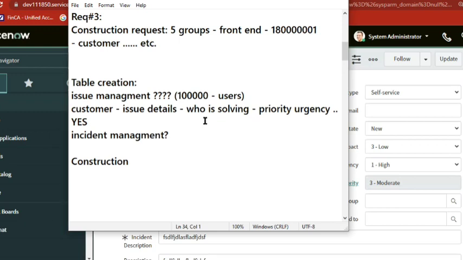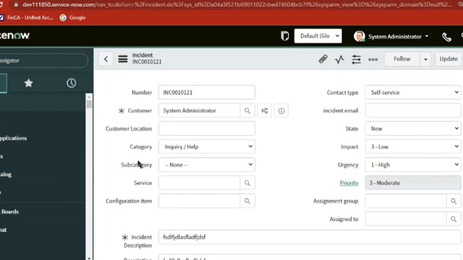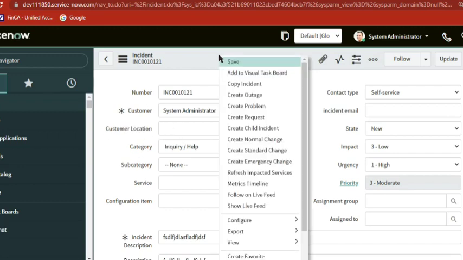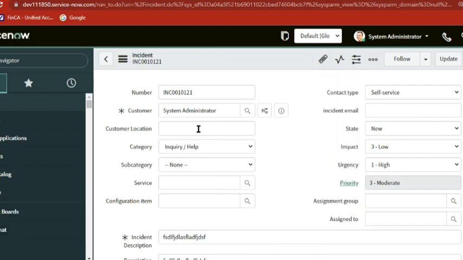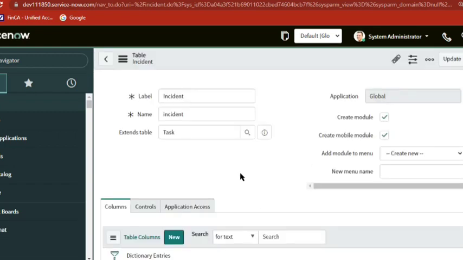Support is always there, support of the tool. See here, two jobs. A customer will come, one of the users, and say, I want access to an application. This is not a customization, this is something like support. So we go to the user, we add some roles, and he will get the access. But some other customer will come and say, I want a new field under this form. This comes under development. This is not work like adding a user to a group. You need to go to the table and create a new column. So this comes under development work, customization, enhancement.